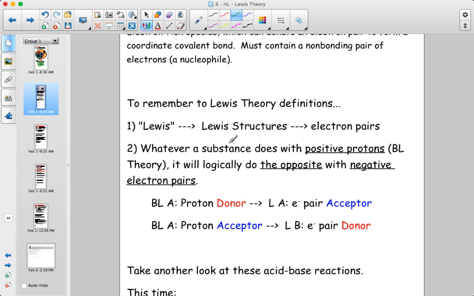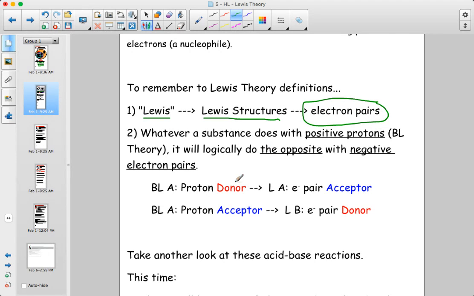So when I try to remember the Lewis theory, I first remember that when I hear the name Lewis, I think of Lewis structures, which makes me think of electron pairs. So it's a helpful way to remember that the Lewis theory is the one that focuses in on what's happening with electron pairs. I then remember or logically think that whatever an acid does with a proton, it's going to do the opposite with an electron pair because protons are positive and electron pairs are negative. So the behavior is probably opposite. That's pretty logical. So a Bronsted-Lowry acid is a proton donor, but a Lewis acid is an electron pair acceptor.